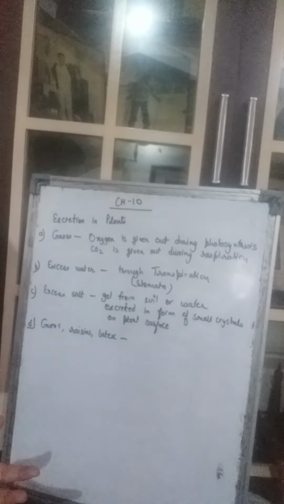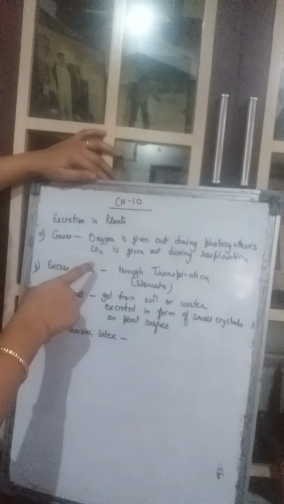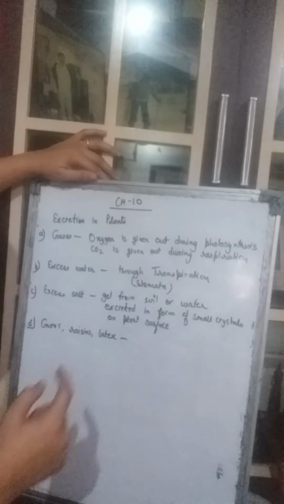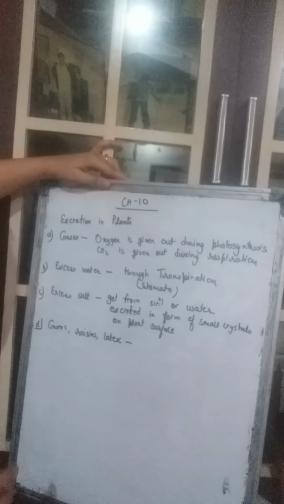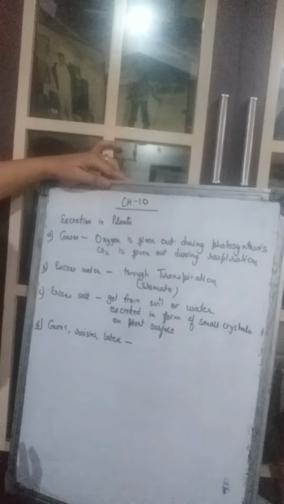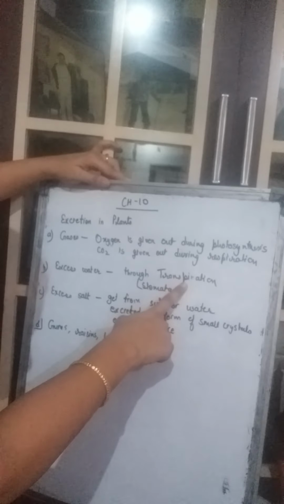Oxygen is given out during photosynthesis. They do not require oxygen during photosynthesis, so that is a byproduct for them. So they give out oxygen, and carbon dioxide is given out by them during respiration. Right? So both the gases are given out. Now the excess water. Excess water, when it gets stored up in the plants, is given out through the stomata, and that process is called transpiration.